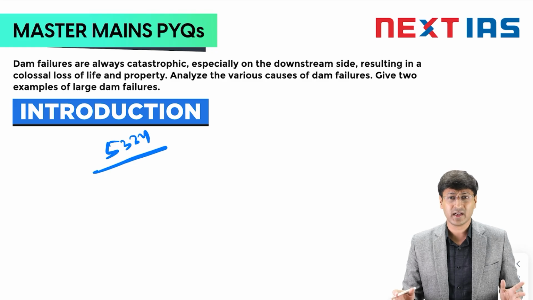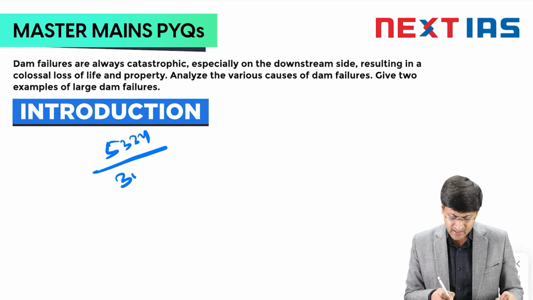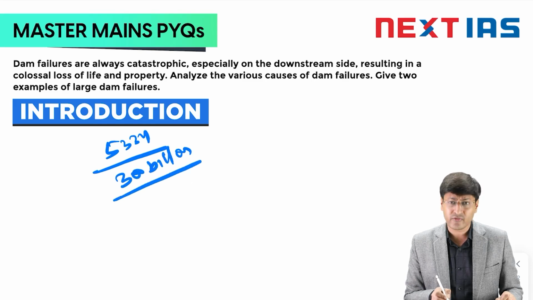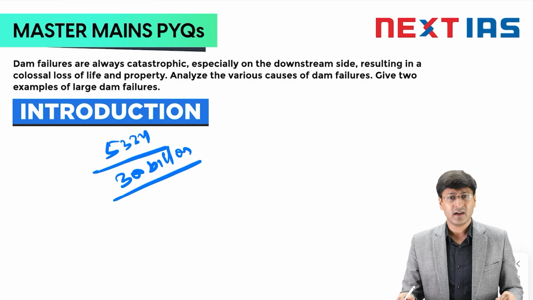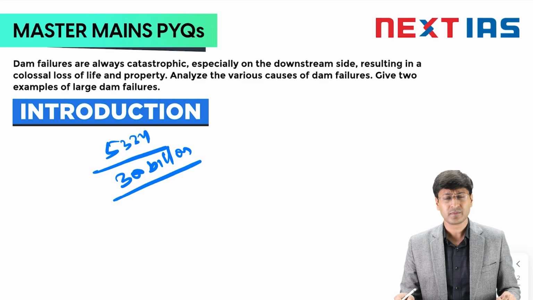So this is a very big number, and basically these dams help us to maintain the water security of our country. Dams as well as reservoirs help us in maintaining the economic as well as agricultural growth. Why so? Because they help to store somewhere around 300 billion cubic meter of water annually. Dam failures are catastrophic downstream because they release a massive volume of water, which can even lead to flash flood, often leading to widespread destruction around us.